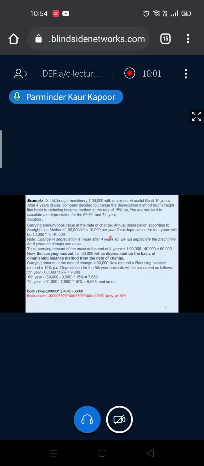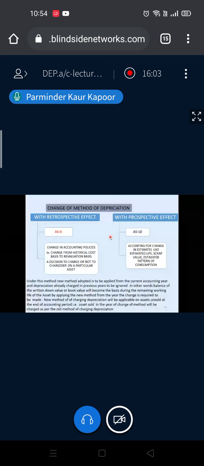Let's say you are selling a particular asset, its book value is let's say 10,000. Depreciation you were charging earlier on SLM at 10%, now you have to charge on WDV, let's say 15%.